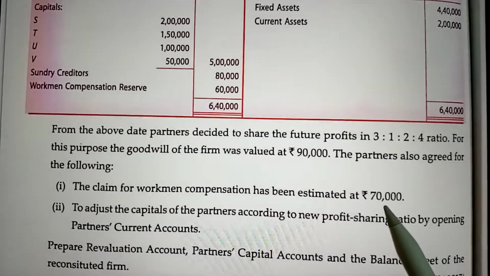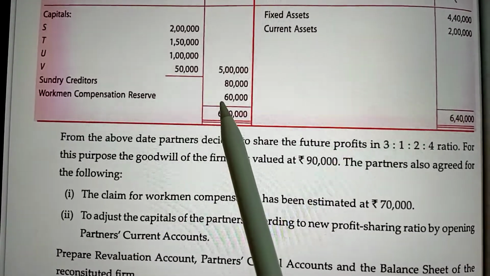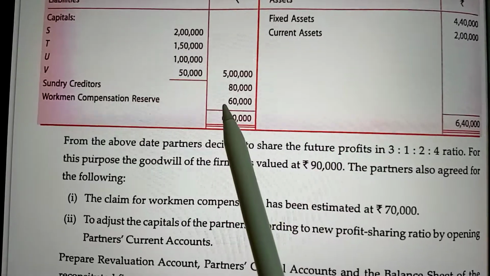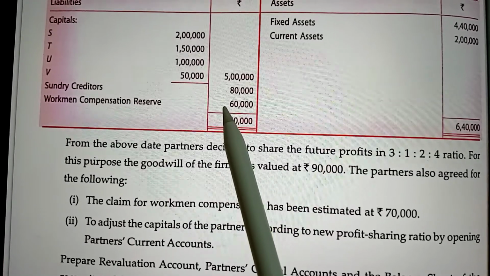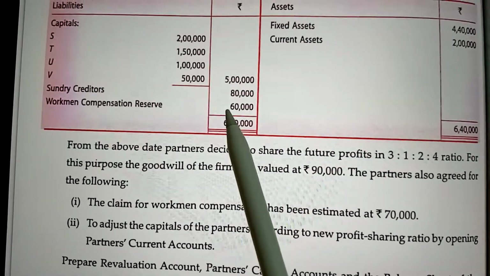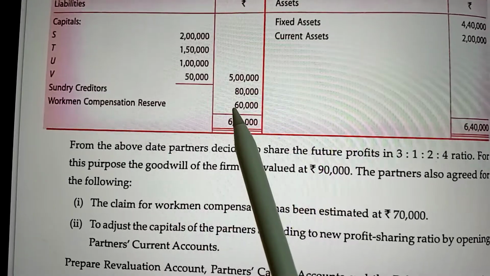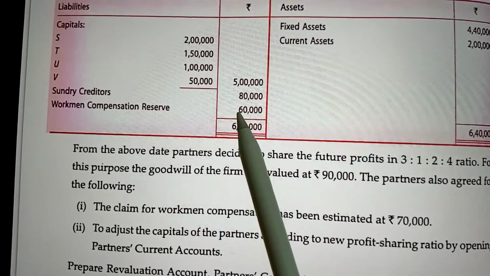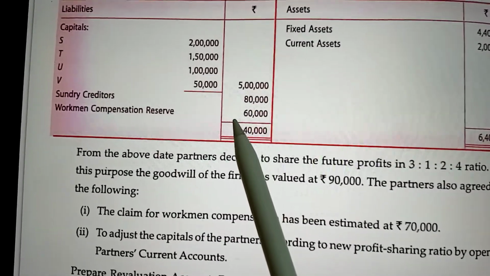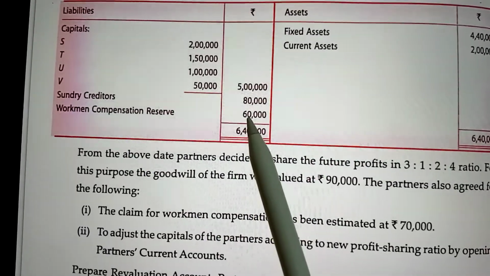So the claim will be covered first out of the reserves available. 60,000 of the claim will be covered from the reserves, and the balance amount of rupees 10,000 will be charged to revaluation account as a loss, which will be distributed among the partners in the old ratio. So here 70,000 minus 60,000 is equal to 10,000.